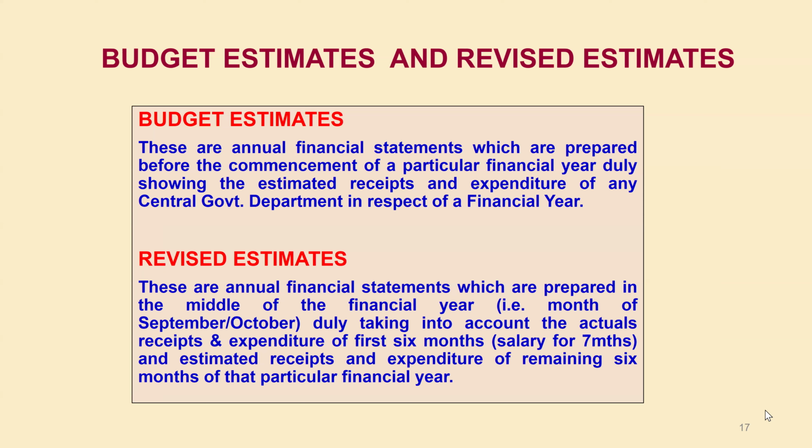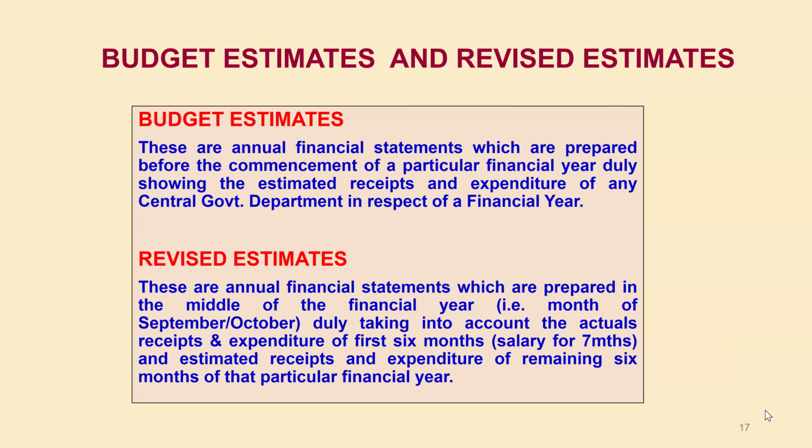For example, last year we had a budget of 1,000. We prepared the budget estimate of the current year. Generally, this is the process. During the month of September 2025, we prepare the budget estimate for the next year, that is 2026-27, and the revised estimate for the current year.